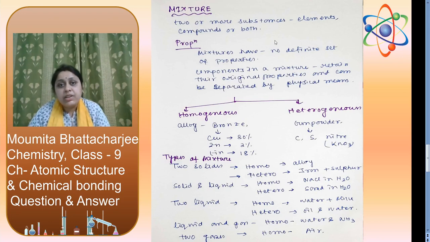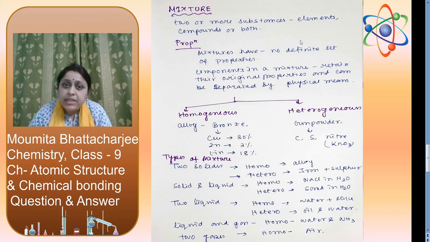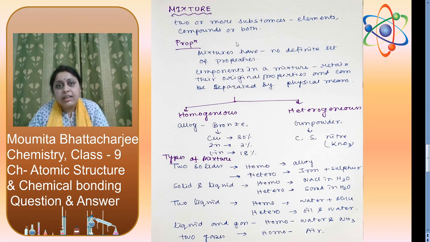Now, what is a mixture? A mixture is made of two or more substances. Two elements can make a mixture, two compounds can make a mixture, one element and one compound can make a mixture. These are the types of mixture. Now, what are the properties? Mixtures have no definite set of properties or proportion.